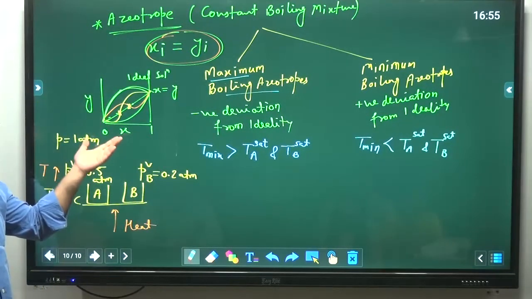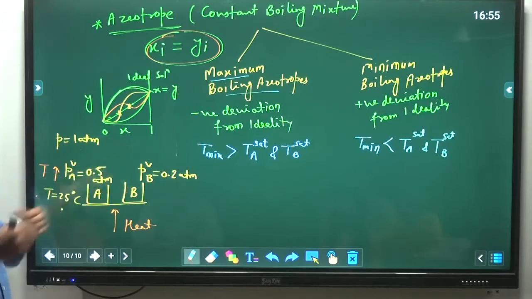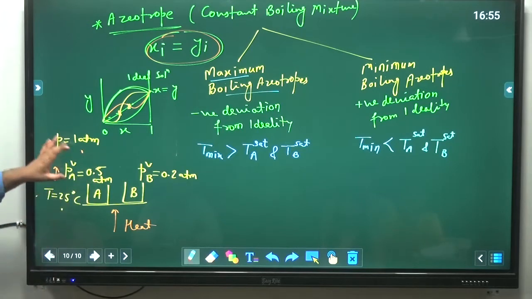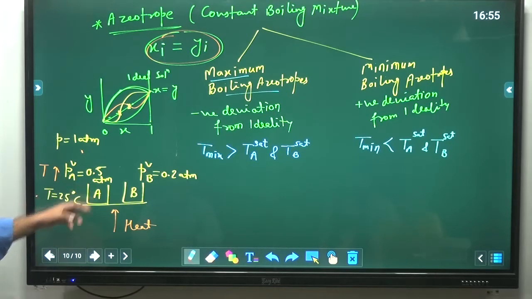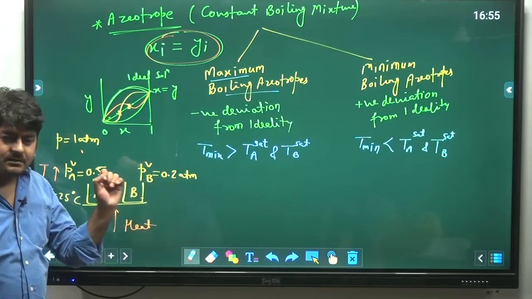Vapor pressure is reaching the atmospheric pressure, so the time taken by A will be small and time taken by B will be large. Clear? So it means the amount of heat absorbed by A will be small as compared to the amount of heat absorbed by B.